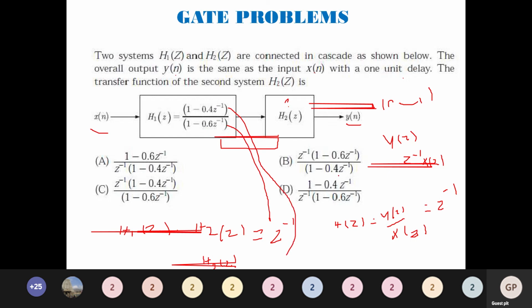1 minus 0.5 Z inverse in the bottom, Z inverse multiplied with 1 minus 0.6 Z inverse. So option B is the answer.